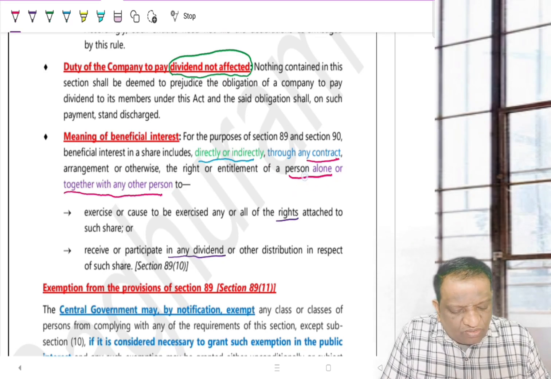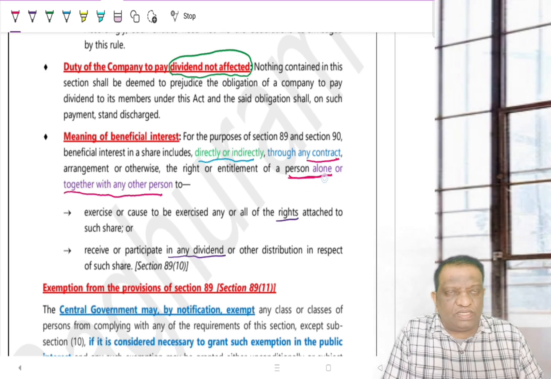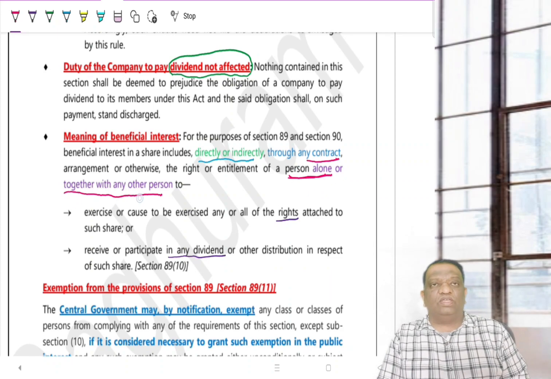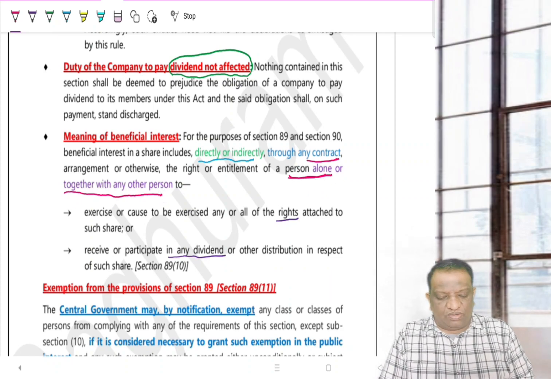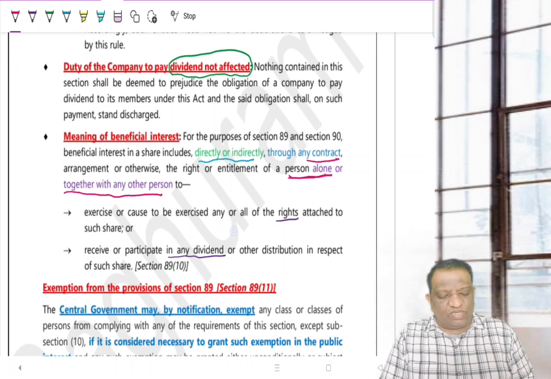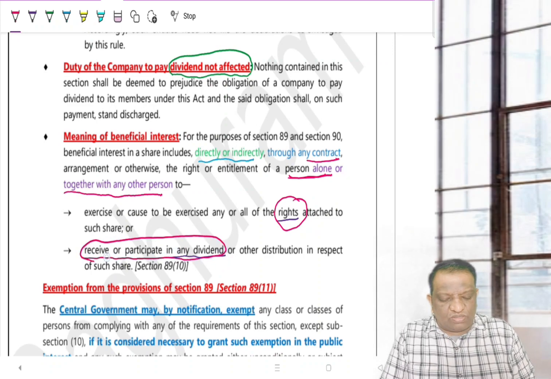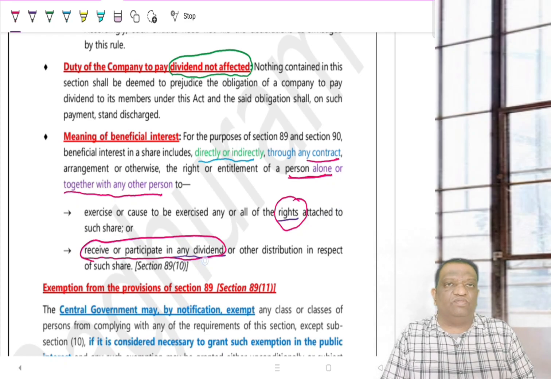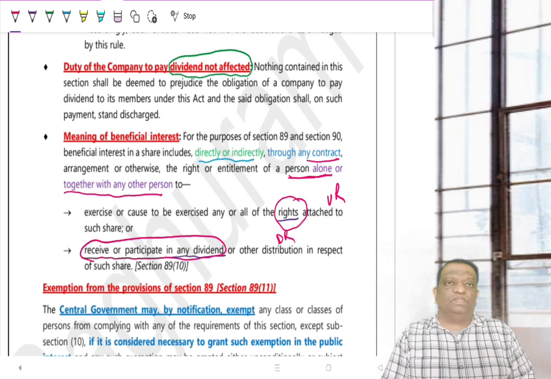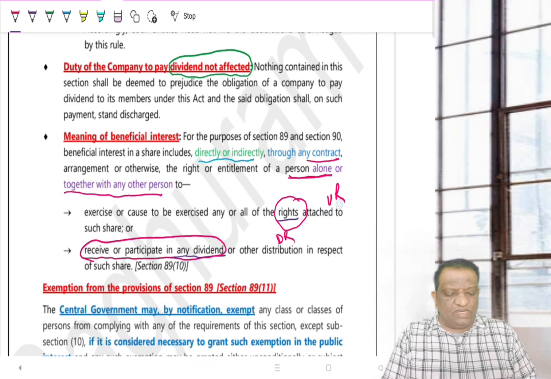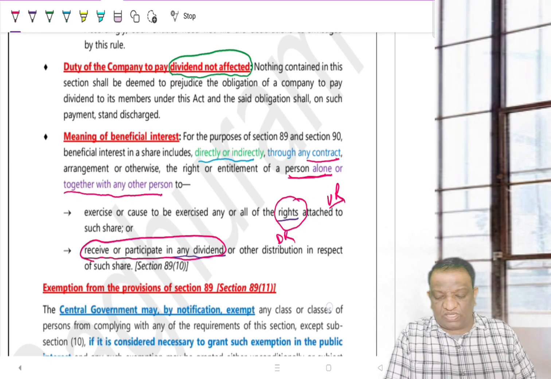So not only alone, but either a person on his own or together with any other person in combination. Now, if he is exercising or causing to be exercised any rights attached to it, or he is going to receive or participate in the dividend. So this talks about voting rights and dividend basically. This is the voting right and this is the right to receive the dividend. Of course, it doesn't end with only voting right, but basically the voting right and dividend right. That is what we call a beneficial interest.